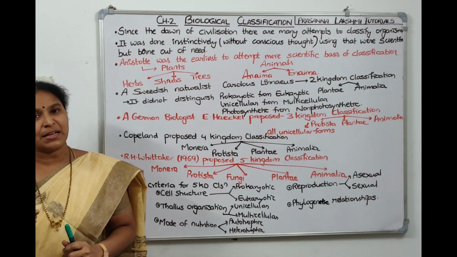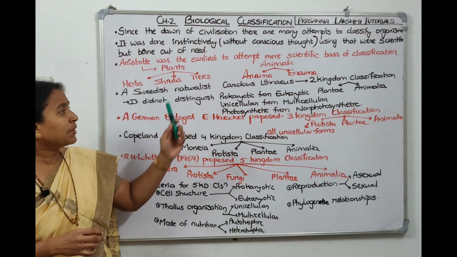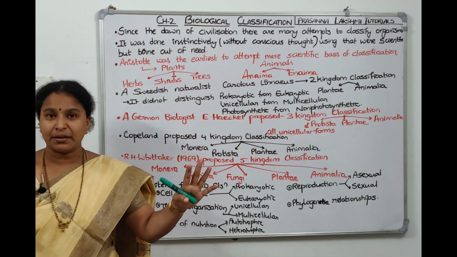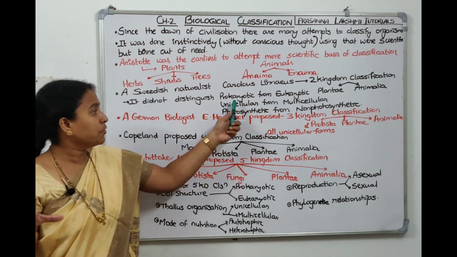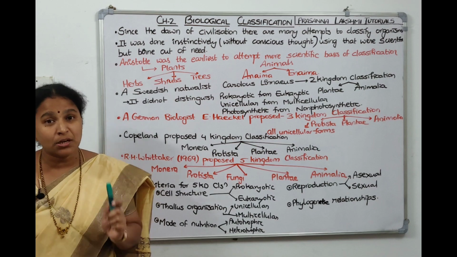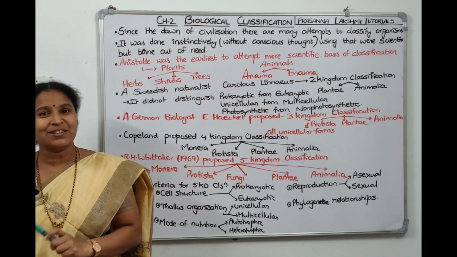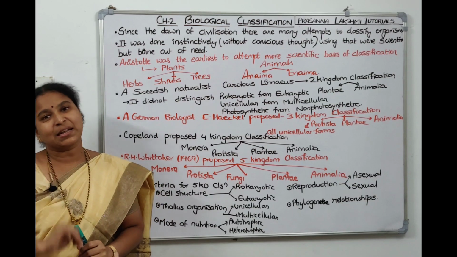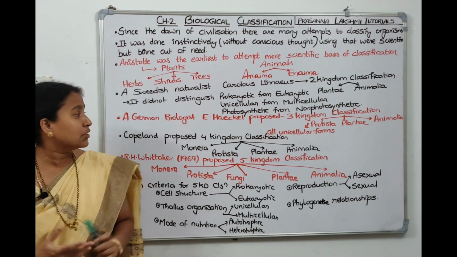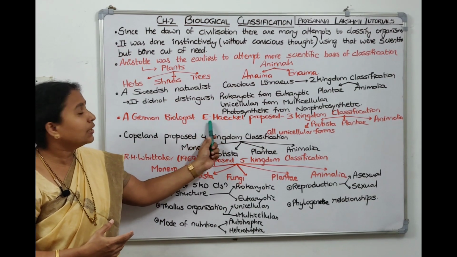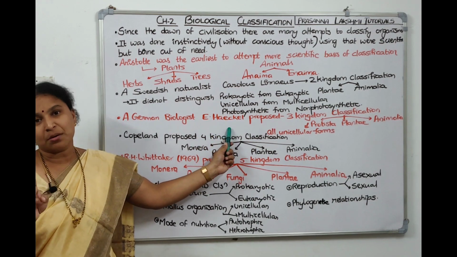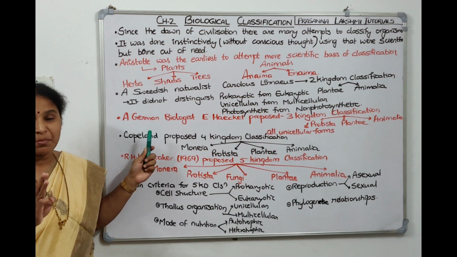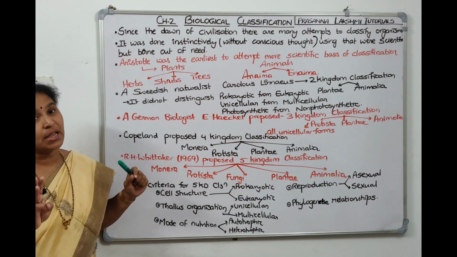Then comes 3 kingdom classification. I already wrote here. 2 kingdom classification did not distinguish between a primitive prokaryotic cell and an advanced eukaryotic cell. It did not distinguish between unicellular forms and multicellular forms. It did not distinguish between photosynthetic and non-photosynthetic forms. Then comes 3 kingdom classification, which was proposed by another scientist called Ernst Haeckel. Ernst Haeckel proposed 3 kingdom classification. Who is Ernst Haeckel? He is a German biologist.